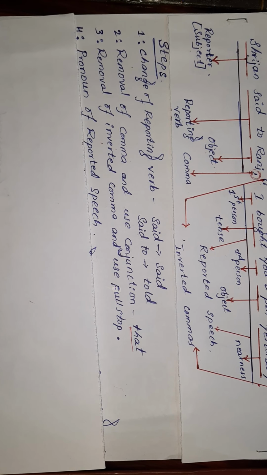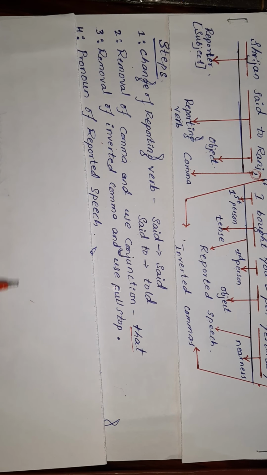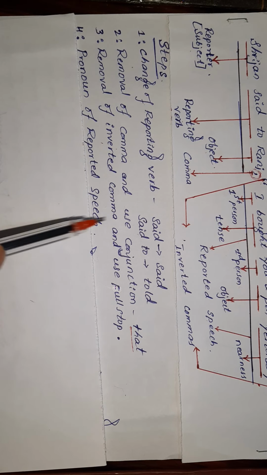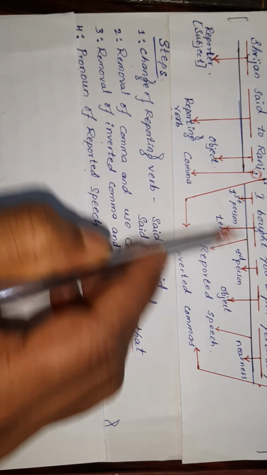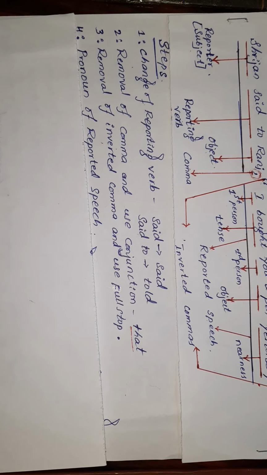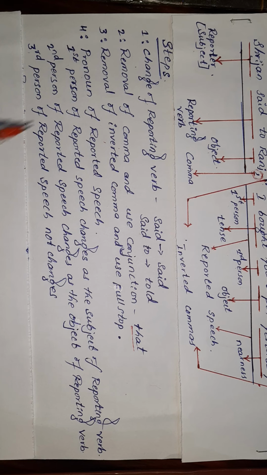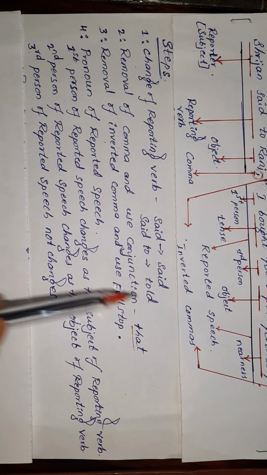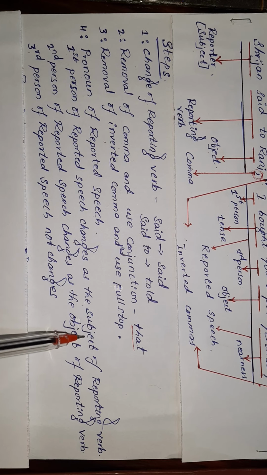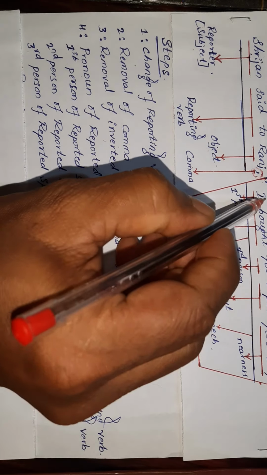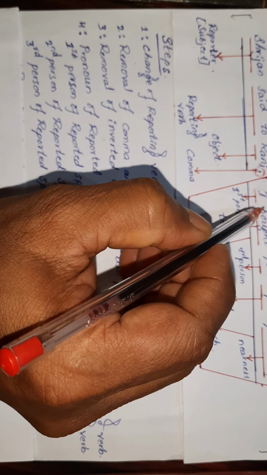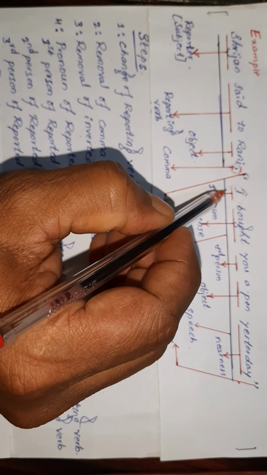The fourth step is pronoun of the reported speech. So these are the pronouns. I is the first person and you is the second person. If it is the first person in the reported speech, that changes according to the subject of the reporting verb. So here I is the first person.